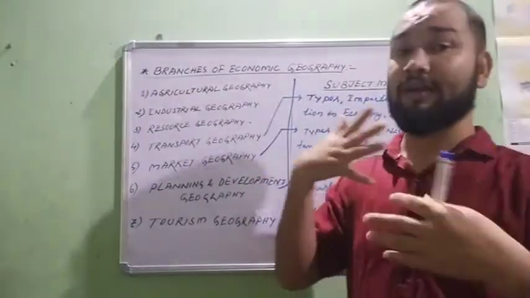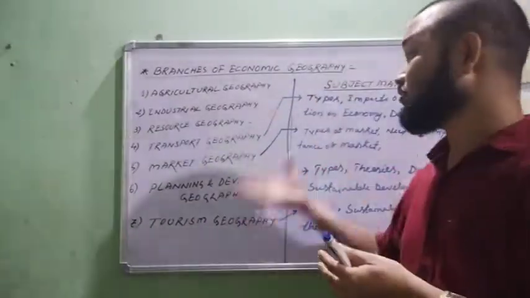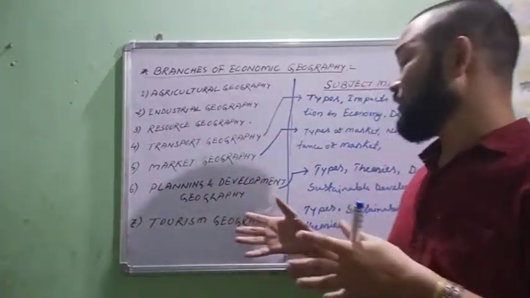This is also subject matter: impact of tourism on economy. These are also subject matter of tourism geography.